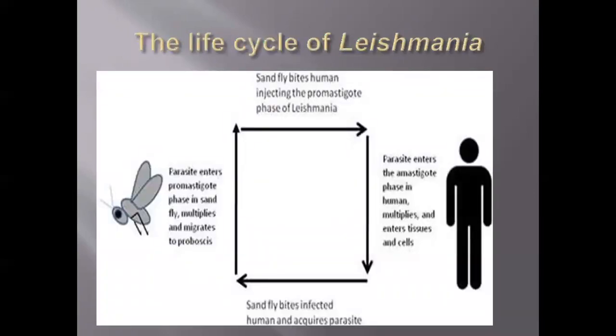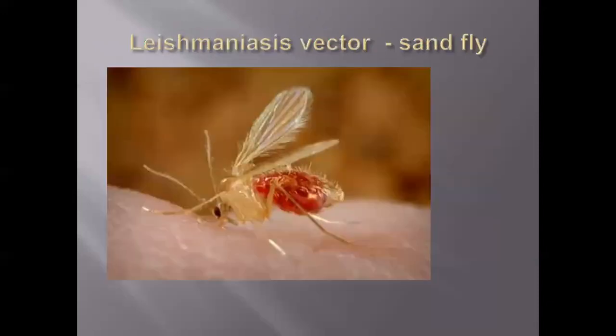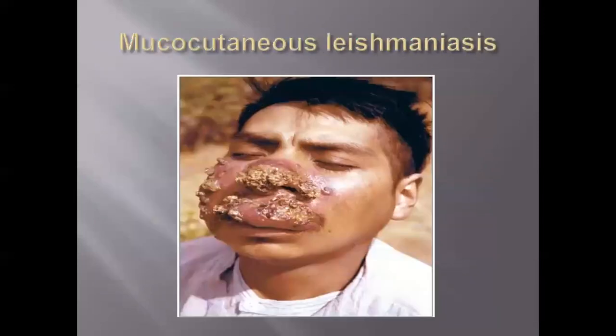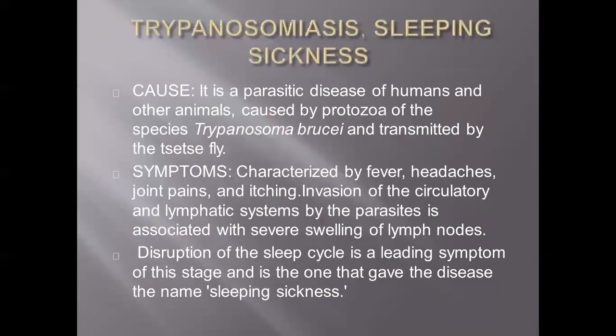The main life cycle involves the insects; the parasites enter the host. Then sandflies transmit the parasite to humans. Next, the parasites enter the amastigote phase in humans, multiply, and enter tissues and cells. Then sandflies infect humans and acquire the parasites. This is the vector, how the sandfly is present, that is mucocutaneous leishmaniasis. This is not common on our side.